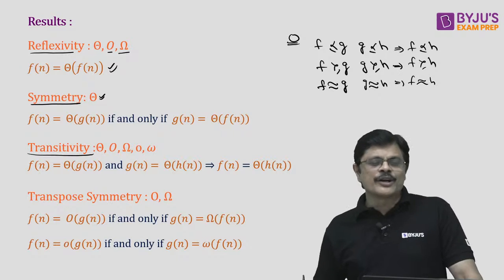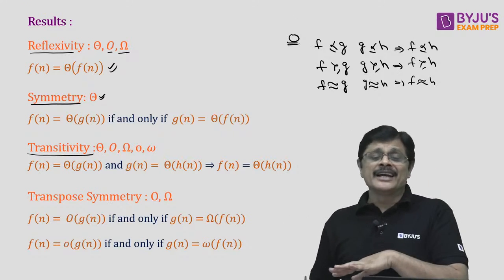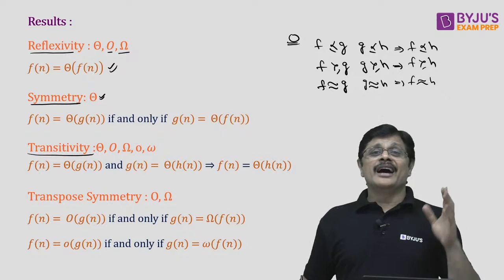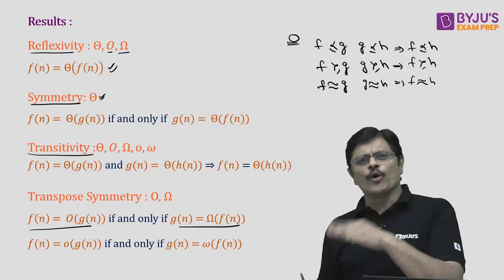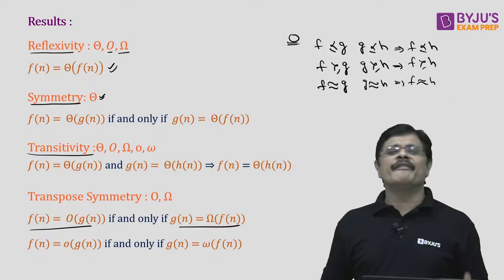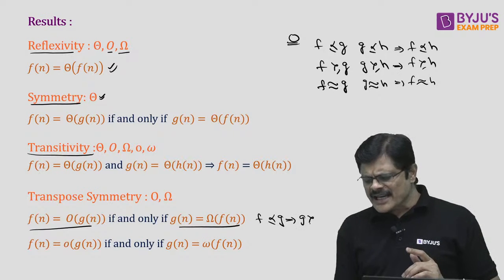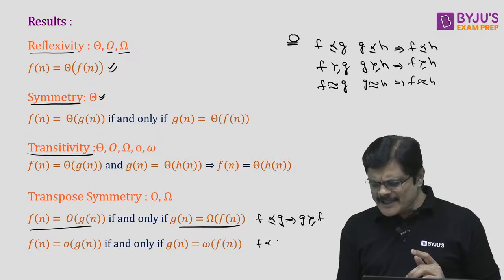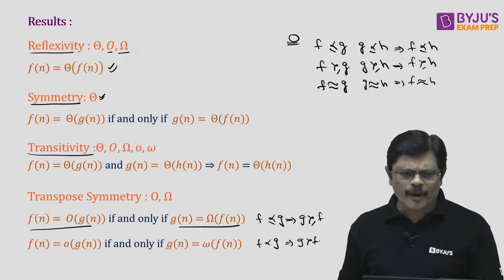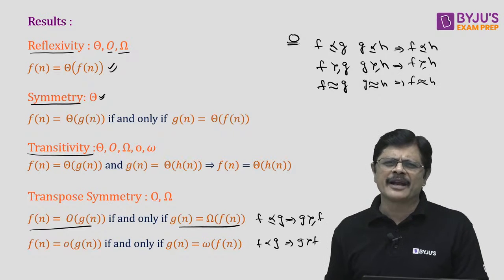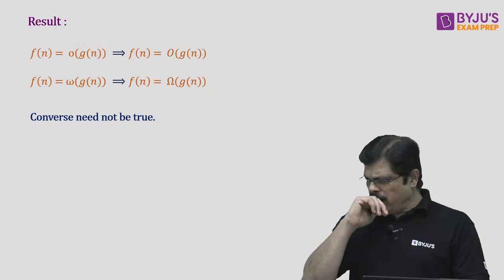There is one very interesting property called transpose symmetry. That is, if Fn is big O of Gn, then Gn is big omega of Fn. So that is what you call transpose symmetry, my dear friend. Similarly, if Fn is small o of Gn, then Gn is small omega of Fn. See, obvious, no? If F is asymptotically smaller than G, G is asymptotically larger than F. That is a straightforward property, my dear friend. See, all these properties are very, very straightforward. You can easily apply and solve the problems, my dear friends.